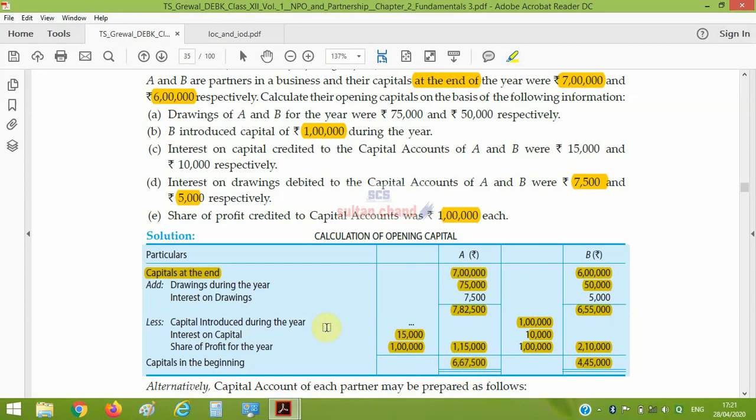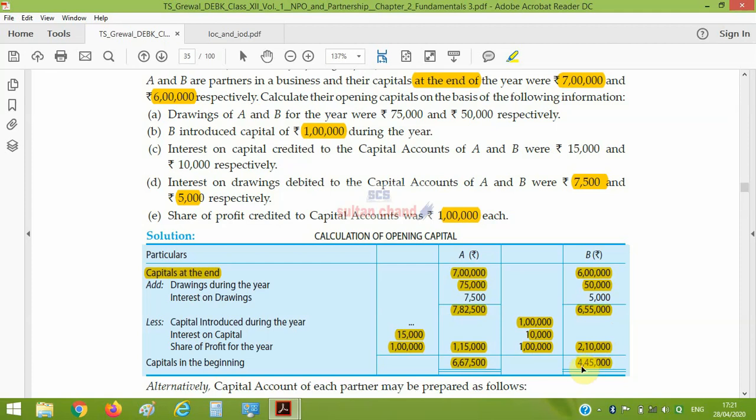In this case, the partner neither introduced nor withdrew any capital. There is a drawing, but it is a drawing against profit, because for capital drawing it should be written. So on the balance of 667500, A will get the interest for the whole year.